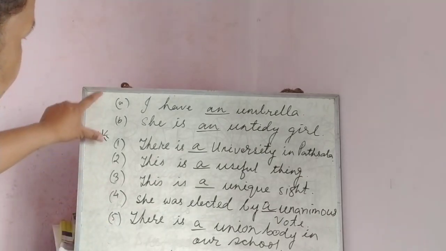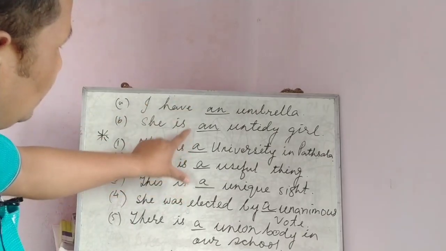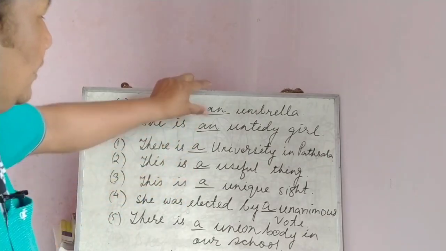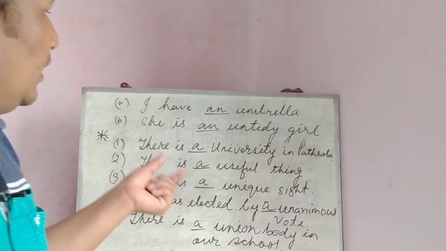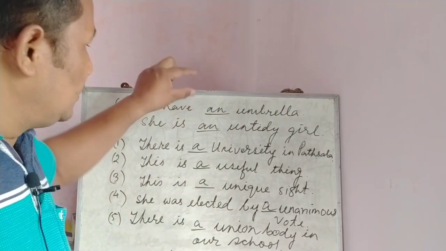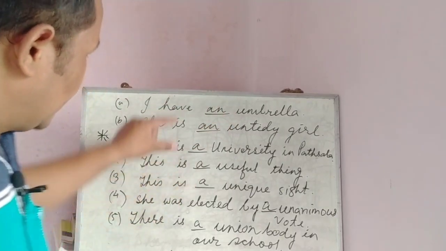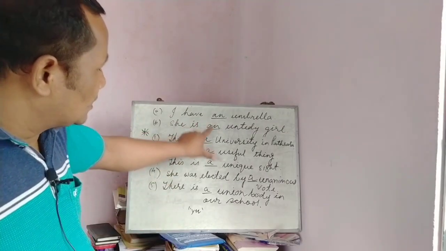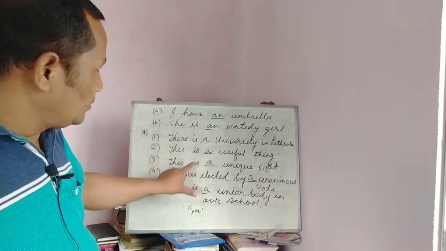Look at the difference: here is U, here also U, but the article is different, an in some and a in others. Why? It depends only on the sound of the letter. Though it is a vowel, in two cases the sound of U remains a vowel, but in the rest five sentences the sound of U becomes a consonant, 'yu'. That's why here we use the article a.